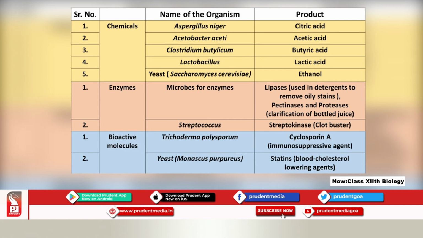Now here, enzymes are also produced from microbes. The enzyme lipase is used in detergents to remove oily stains, the oily stains which you get on your clothes. You see in TV ads that stubborn oily stains are removed.